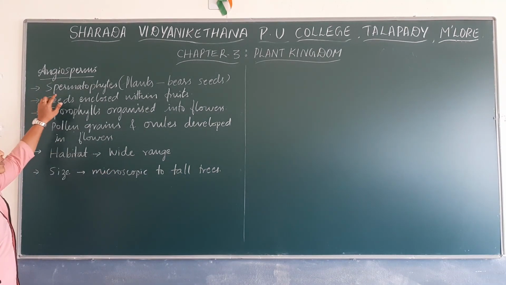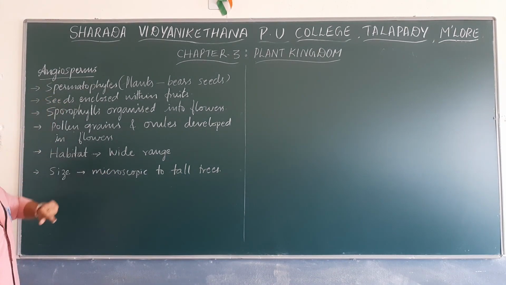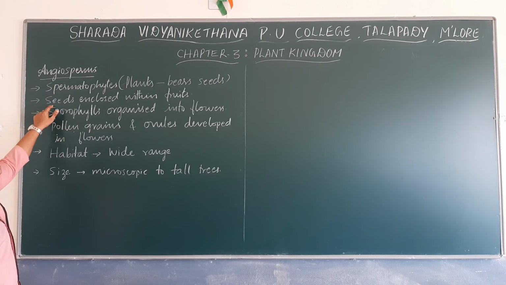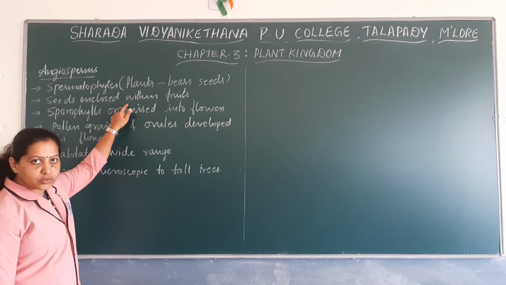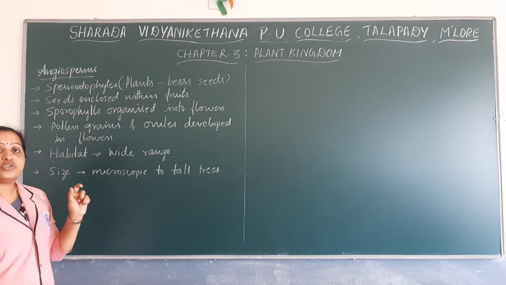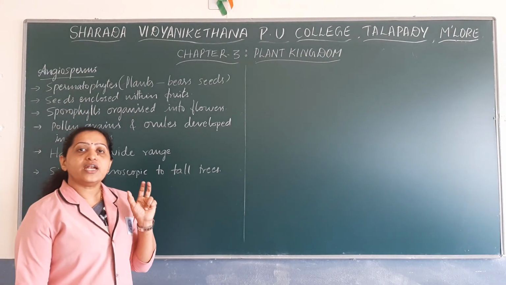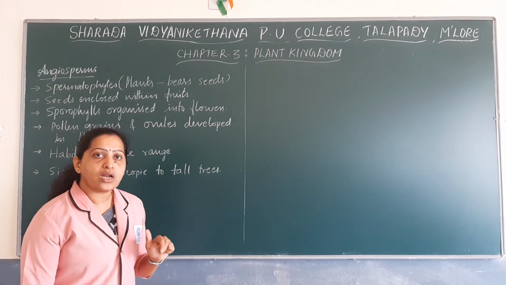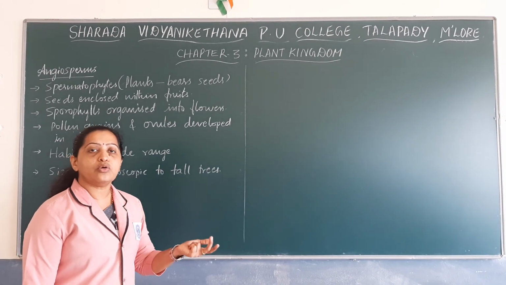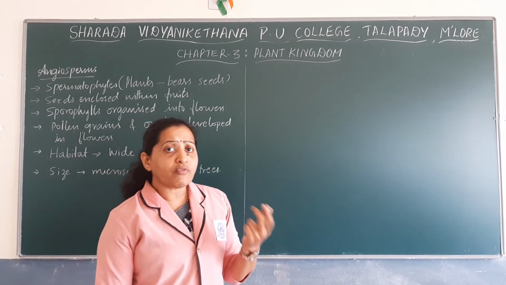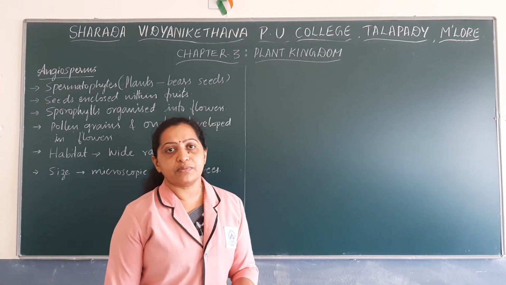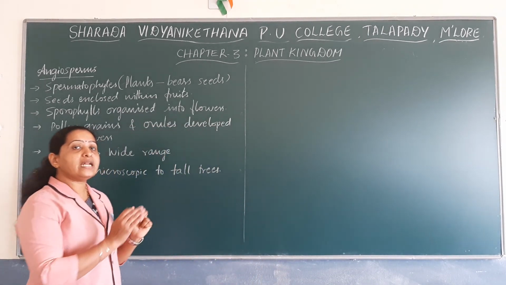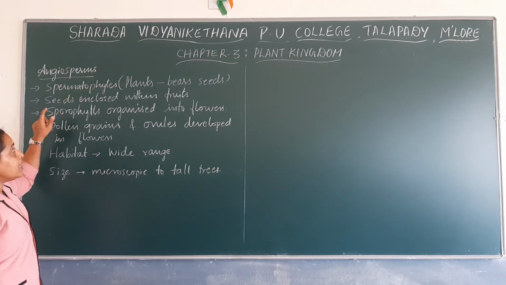So angiosperms are spermatophytes, they produce seeds. But seeds are enclosed inside the fruits because these angiosperms have a definite ovary wall. Whenever the ovule develops into seeds, the ovary wall develops into fruits. So seeds are enclosed within the fruits.